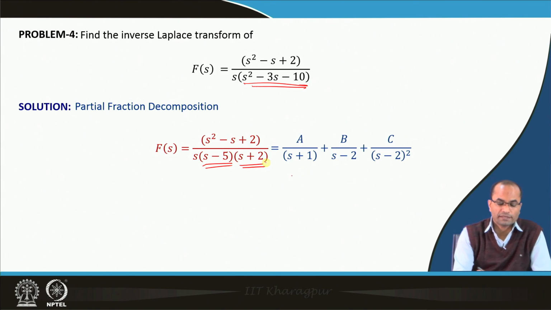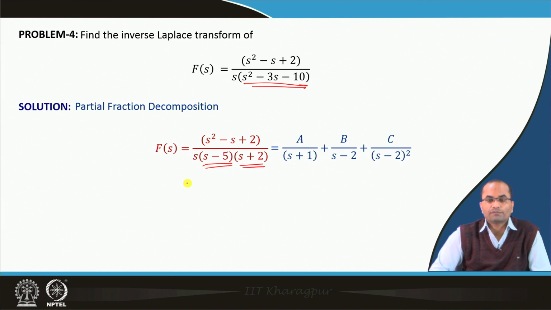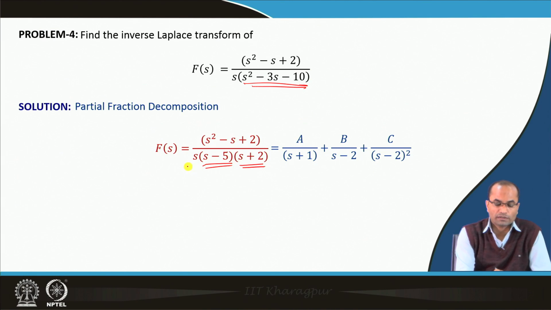We can factorize that, and again we have to go for the partial fractions. So, we have here A over S, then B over S minus 5, and then C over S plus 2.